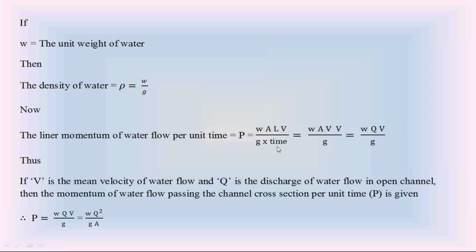Then in this right hand side, check this right hand side, length by time. L is the length of water flow divided by time. Length by time is the velocity.